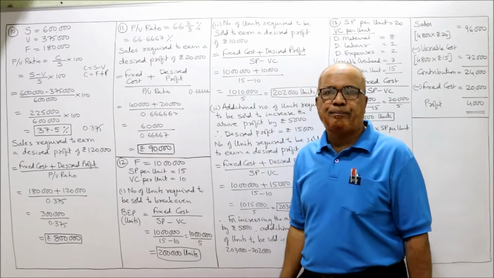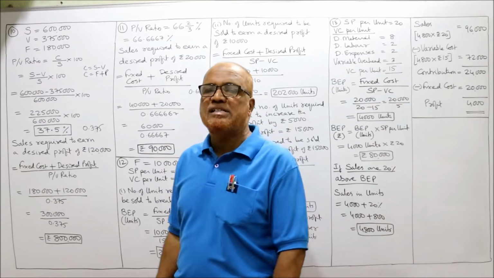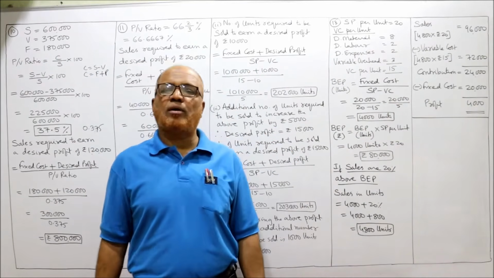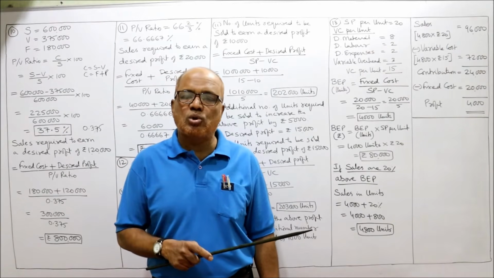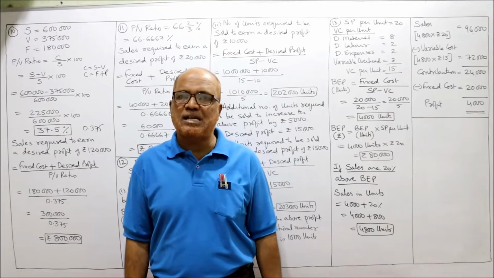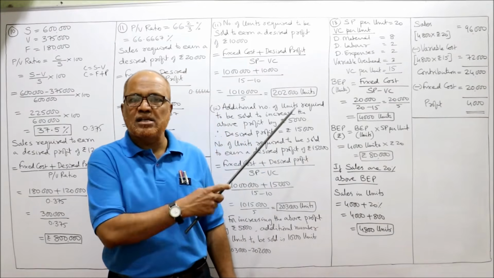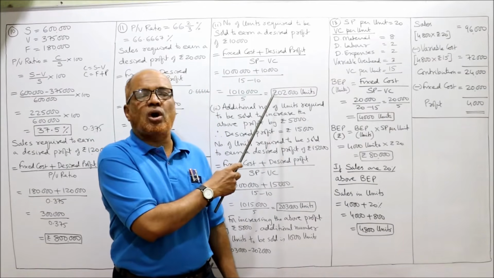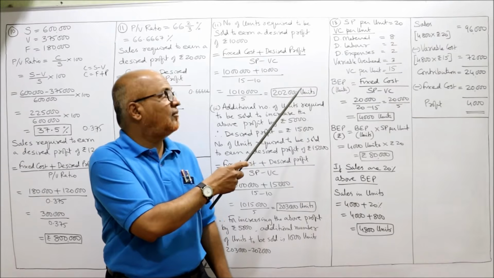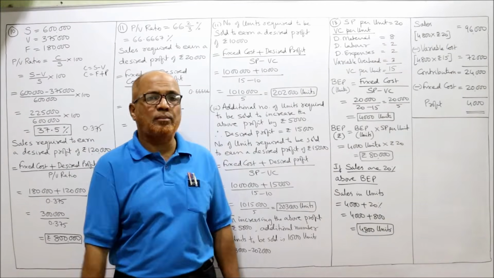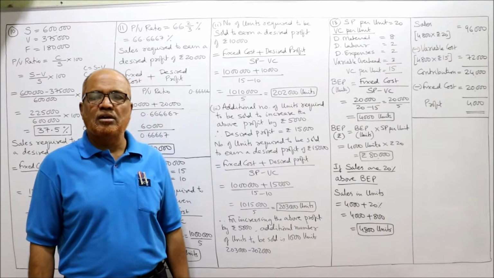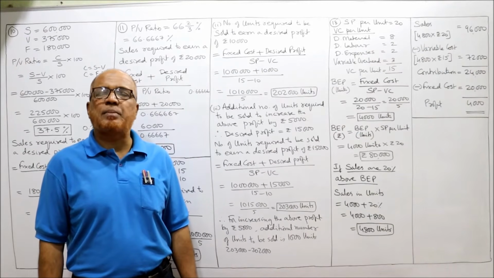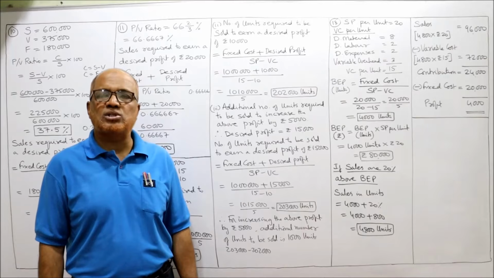Formula number 7. In the introduction video, I have given 7 formulas. The last formula is this one only. Number of units required to be sold to earn a desired profit. The formula is fixed cost plus desired profit divided by selling price minus variable cost. Fixed cost plus desired profit divided by selling price per unit minus variable cost per unit.